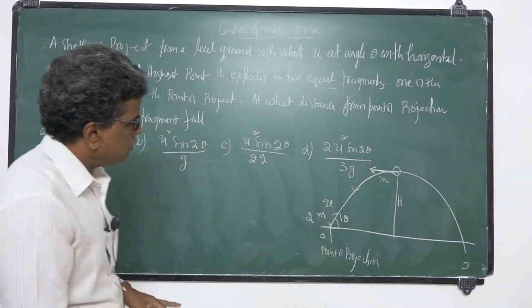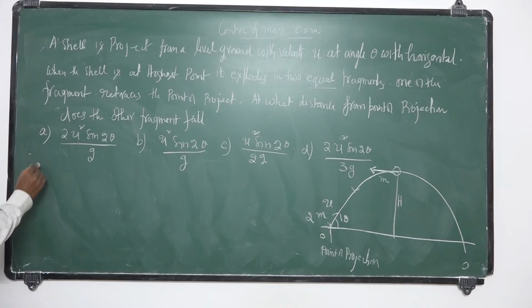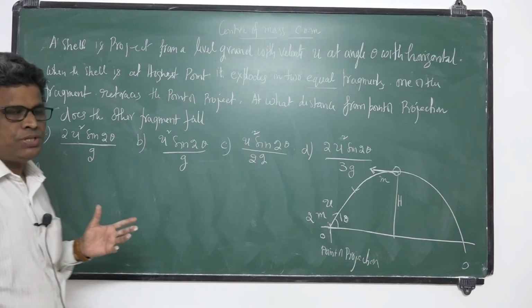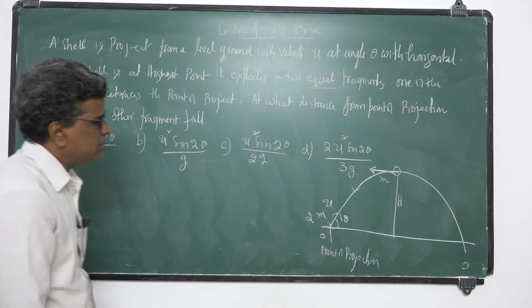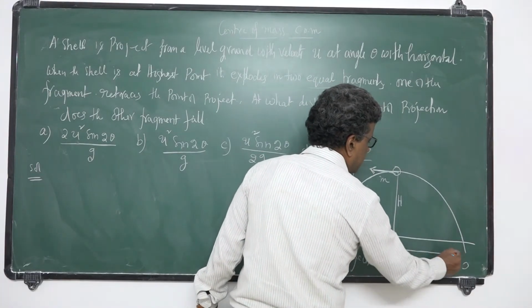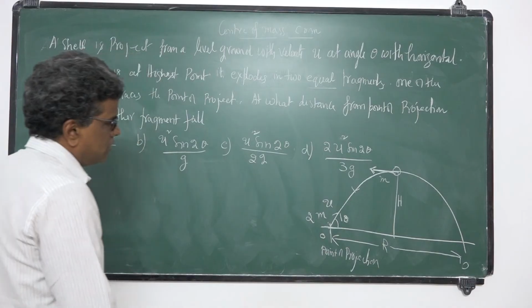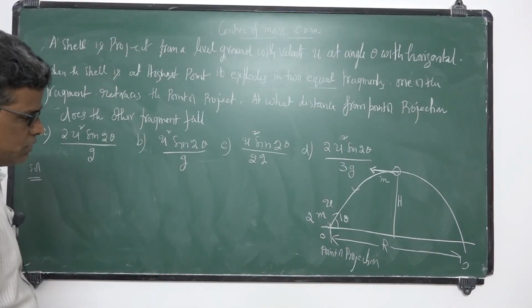Okay. So you apply the momentum principle. Step number 1, solution. Since the explosion takes place at its maximum height, it won't change the position of the center of mass. The center of mass will take its path and its range will be R only. That range R is equal to u square sin 2 theta by g.